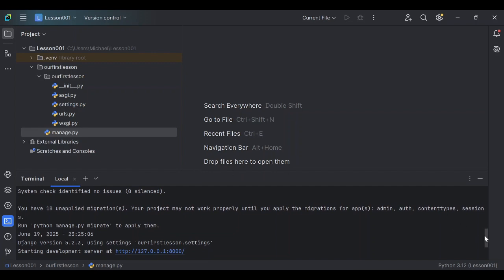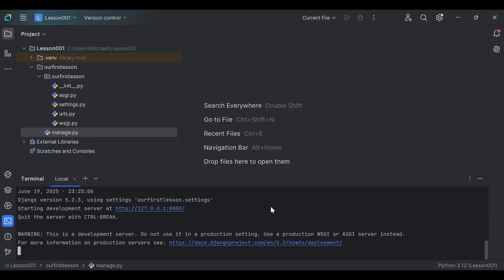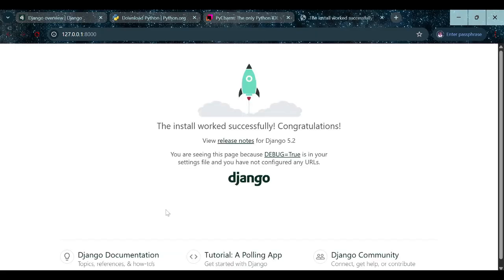So what I will do right now is I'm going to click this localhost. It's now port 8000. You can change this 8000 to 8001, but me, I'm going to leave it at the default port. Let's see what will happen. Good. Oh, it's telling me now that the install worked successfully. You are seeing this page because DEBUG equals True is in your settings file and you have not configured any URLs. Yes, I know, I never configured.